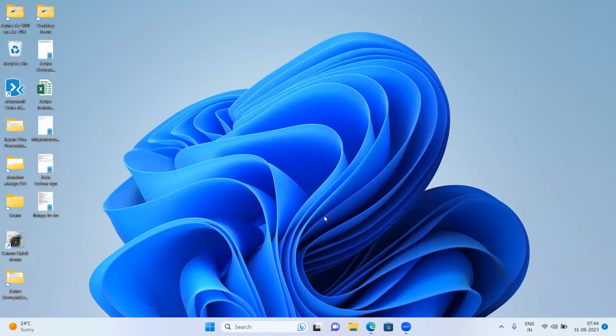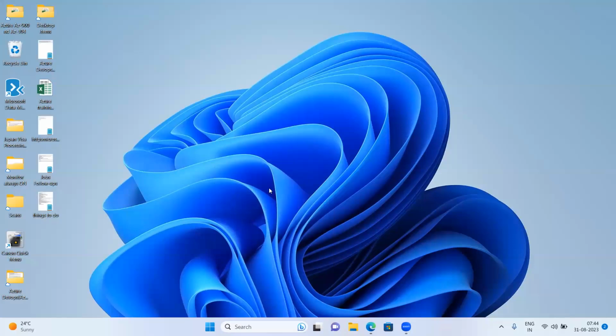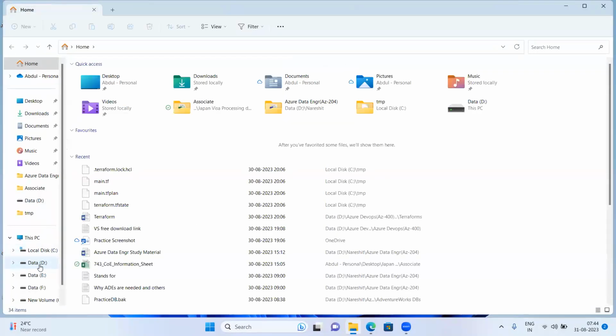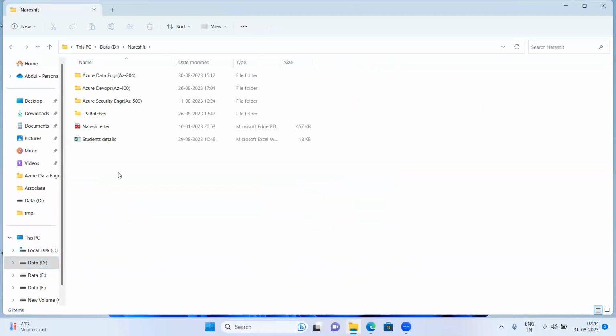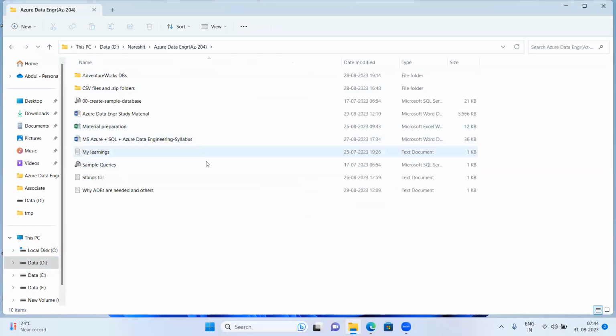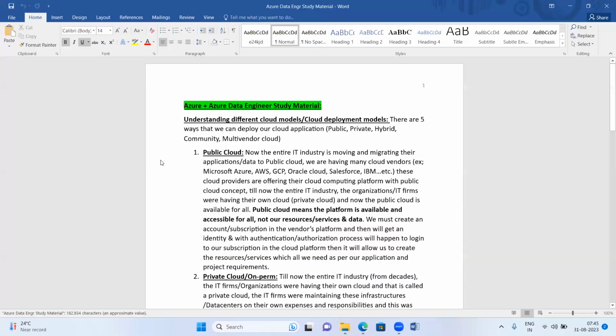Morning. All right. So guys, today we are going to start with the file share storage services. Container storage services we have seen yesterday, and today we'll see the file share storage services. Let me go here to the Azure study material.